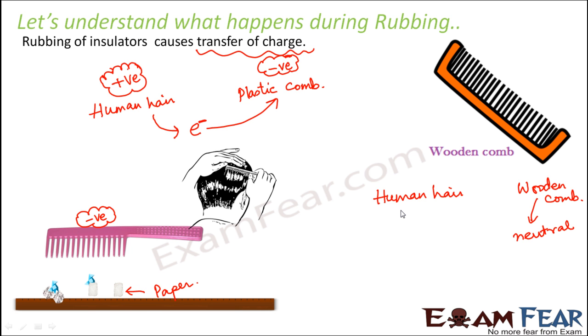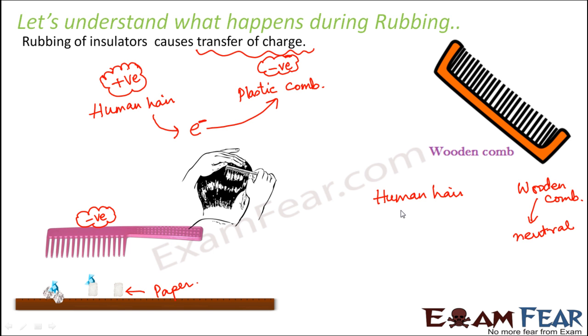So this kind of charging, charging by rubbing, happens in the case of insulators, but how much charging will happen also depends on the nature of the insulator. For example, here wood is an insulator, paper is also an insulator. But paper got very easily charged, because it is in the property of paper that it tends to gain electrons.